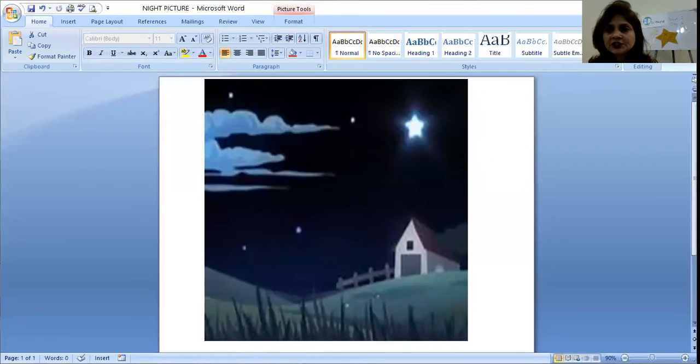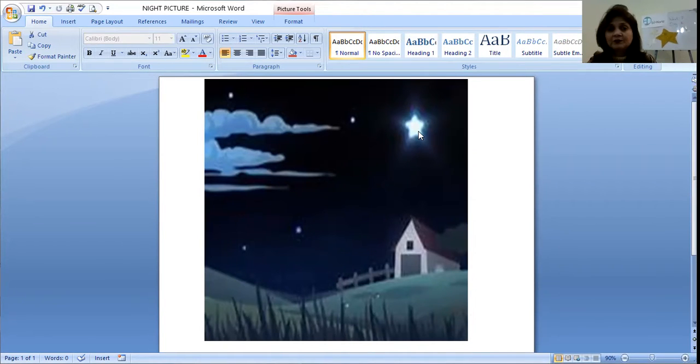Can you see this picture, children? Great. Now what is this picture actually telling you? It's showing the night time, correct. Now you can see here there are clouds at night time. You can see dark clouds, although it's a little lighter, but you can see dark clouds, right? And what else? You can see the different stars are also there, right? At night time, and one star is shining a lot, and this star is giving you the light, right?